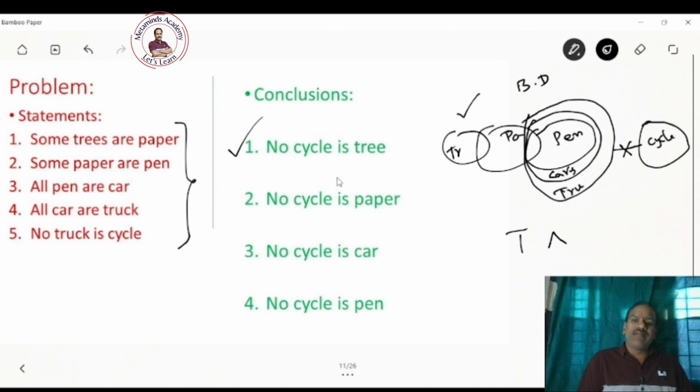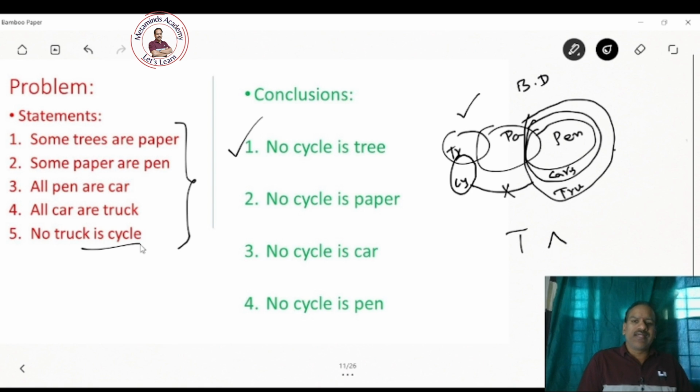But there is a possibility that trees and cycles may have intersection. That means instead of drawing cycles like this, you can draw cycles here, right? And still we are not violating the given statement that no truck is cycle.